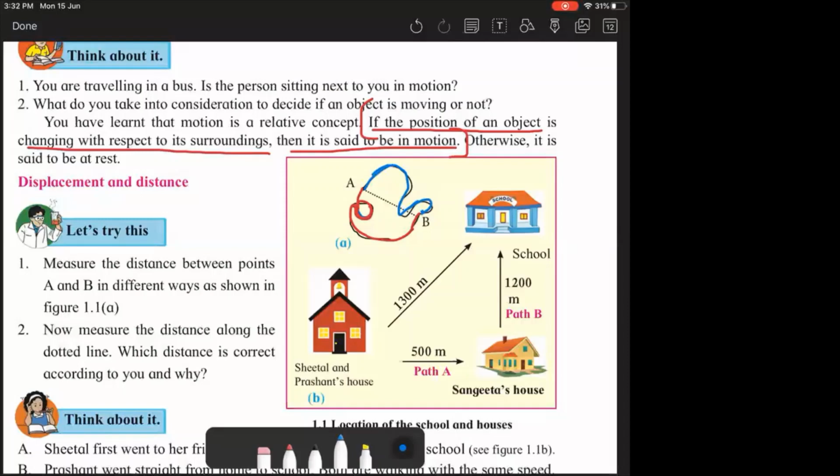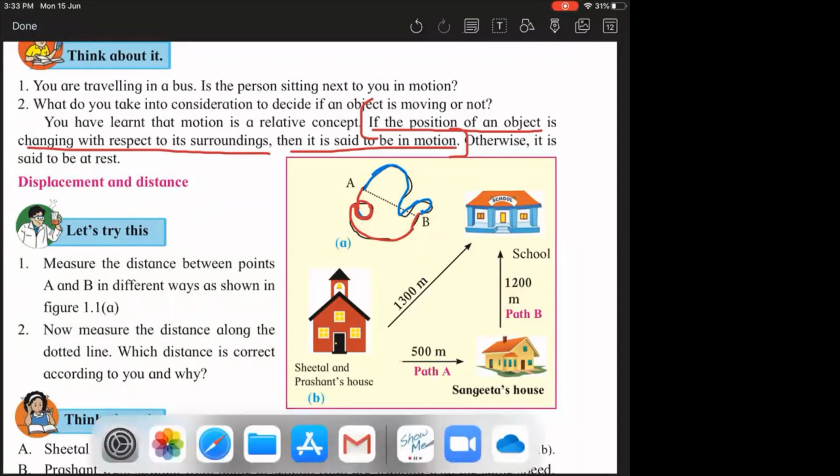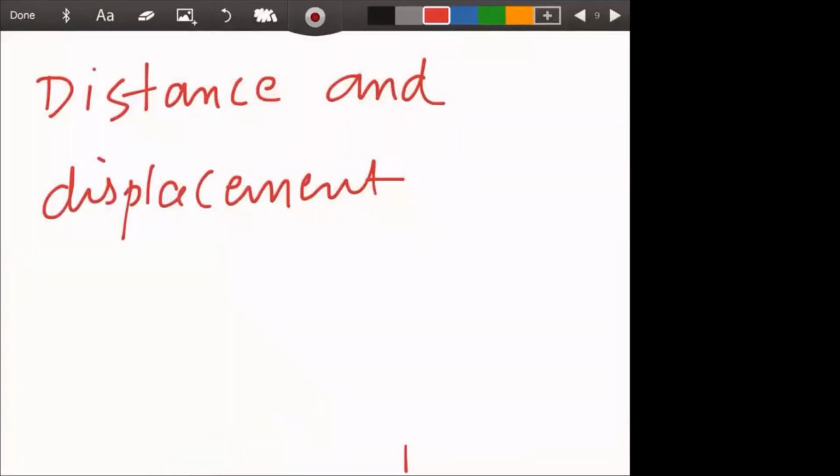Remember, distance is a scalar quantity. It has only magnitude. Displacement is a vector quantity. It has magnitude as well as direction. Now, to make it simpler, I will use the board to explain to you.